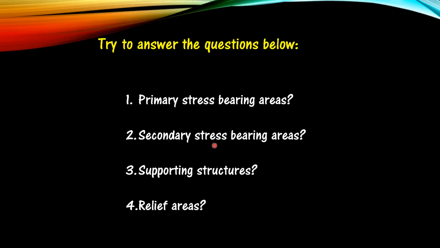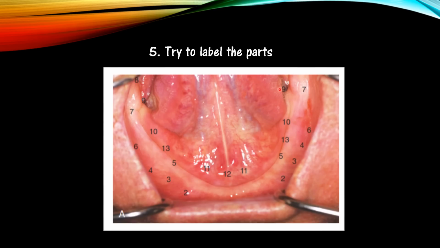So now, dear friends, try to answer the questions below. First, the primary stress bearing areas, secondary stress bearing areas, supporting structures and the relief areas in the mandible. And finally, try to label the parts shown in this picture. Please give me the answers in the comment section below.